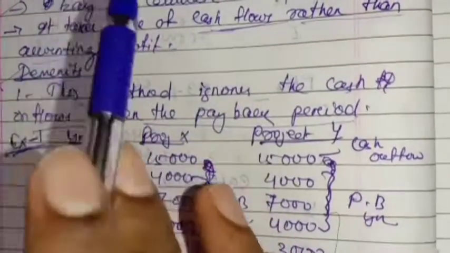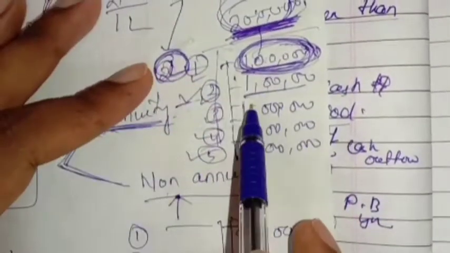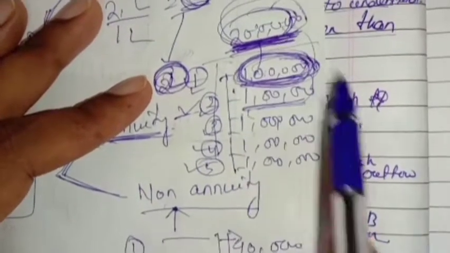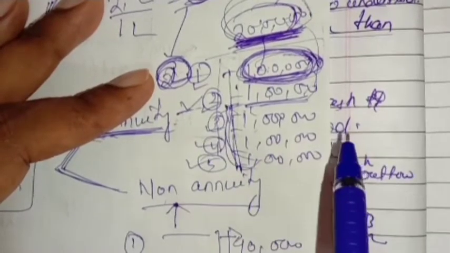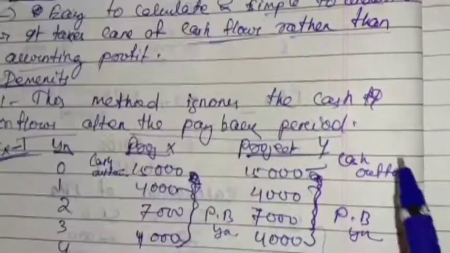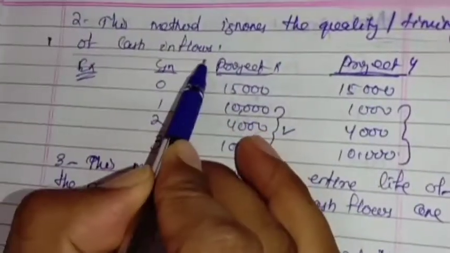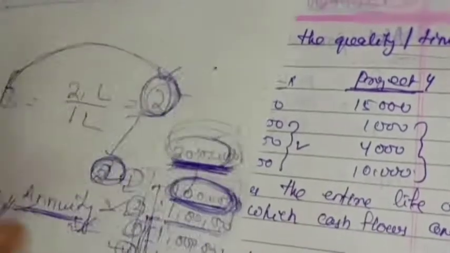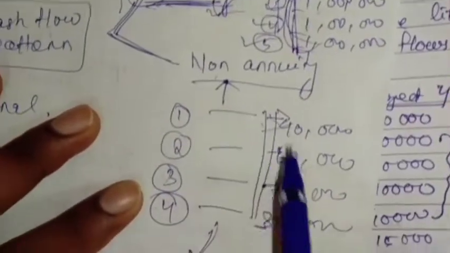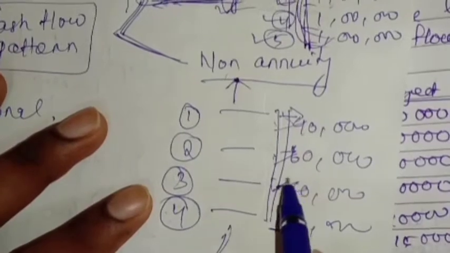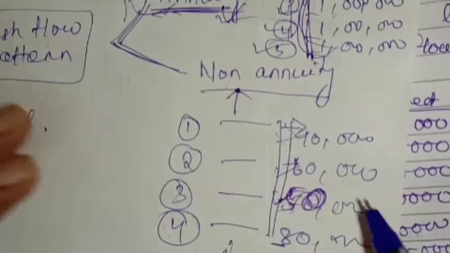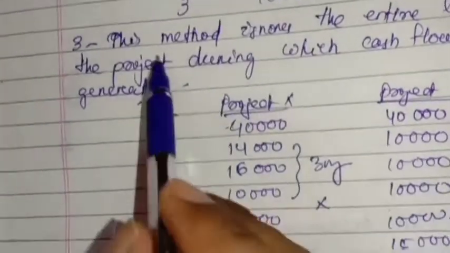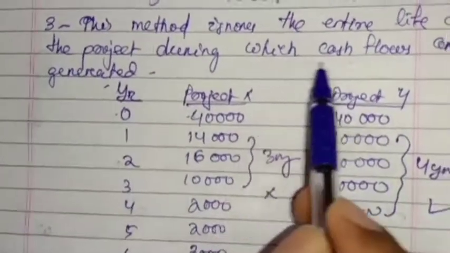After the payback period, I have said here that in 2 years you are getting back your initial investment, but after that also you are gaining something, which is not calculated in the payback period. So this is one of the demerits. The second demerit is that it also ignores the quality or timing of cash inflow. Quality means these type of things. See here 40,000, here 60,000, here 70,000, or suppose it will be 50,000. So we cannot determine the size or quality of the cash flow. Then this method ignores the entire life of the project during which cash flow is generated.